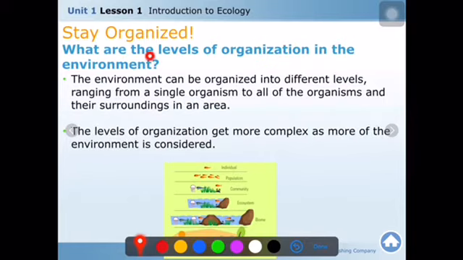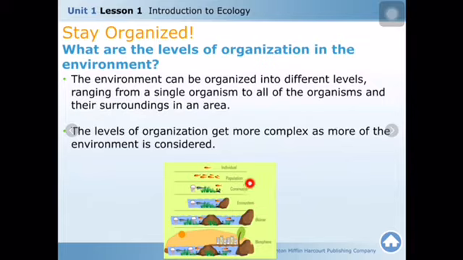The levels of organization in the environment will be studied one by one. Individuals, population, community, ecosystem, then biome and biosphere. The environment can be organized into different levels, ranging from a single organism to all of the organisms and their surroundings in an area.